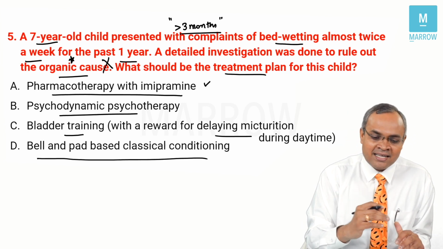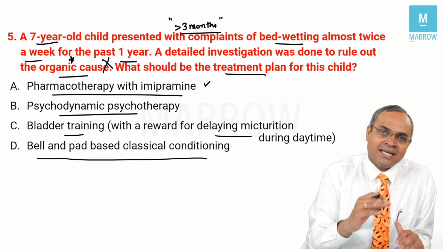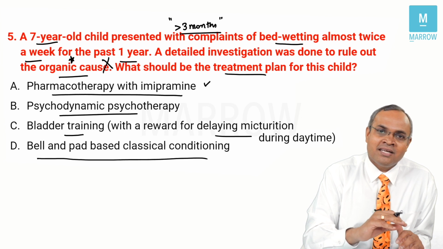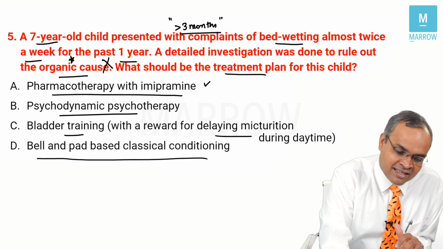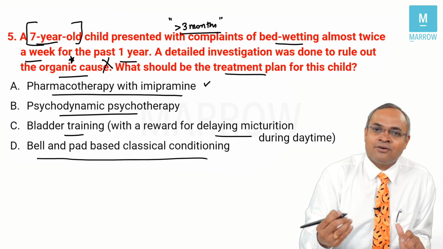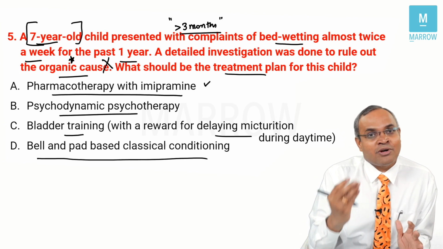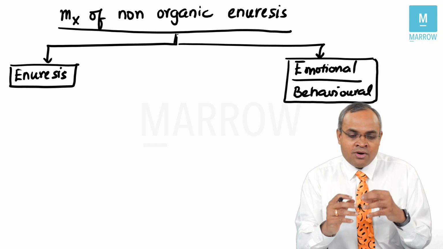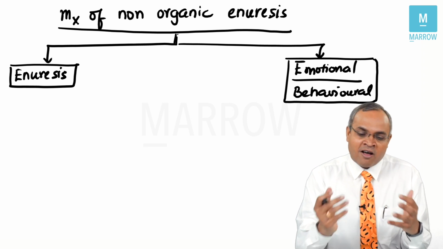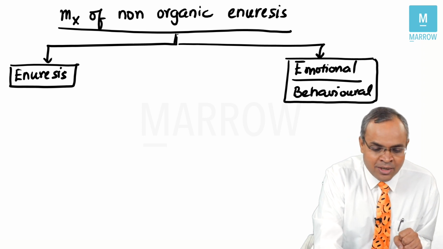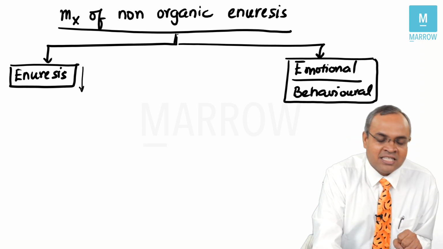You need to understand a bedwetting problem, typically for you to diagnose, the child has to be beyond 5 years of age. Here the child is 7 years, so you can diagnose enuresis. Next important point here is they've given all the choices and asked, what do you do? For that, you need to know how do you manage these patients with non-organic enuresis. So when you're talking about management, you need to understand, first of all, we want to deal with this bedwetting problem.